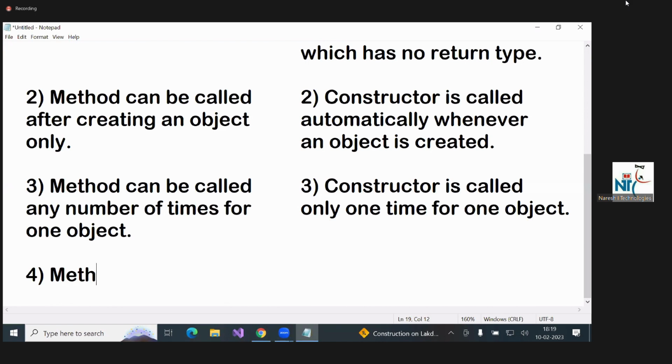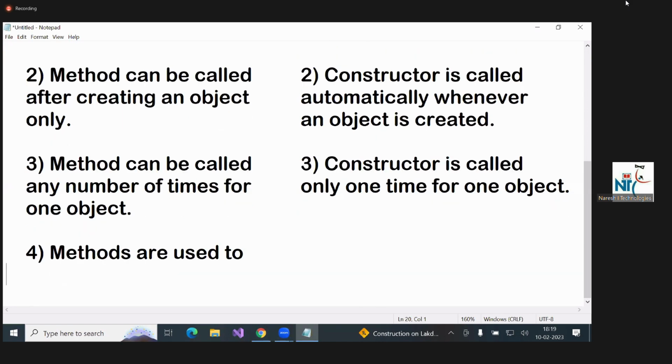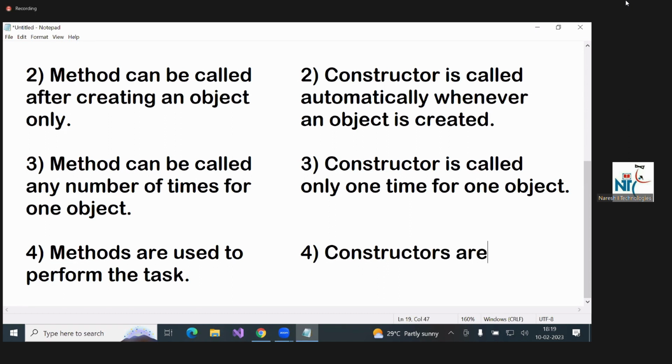Methods are used to perform the task. Constructors are used to initialize instance variables.